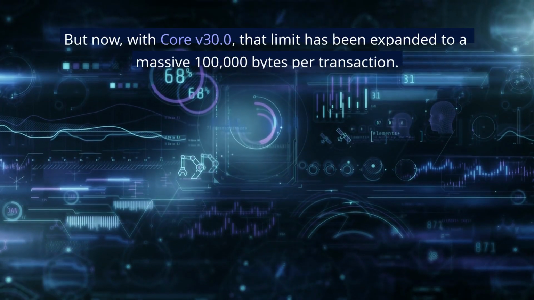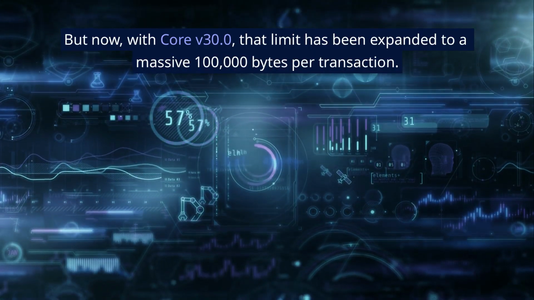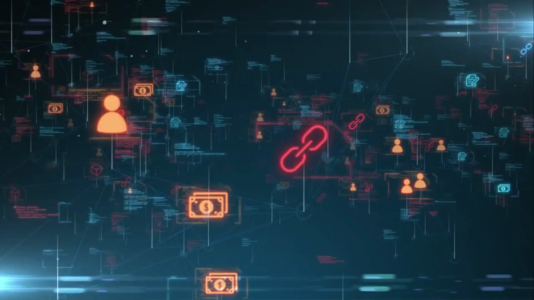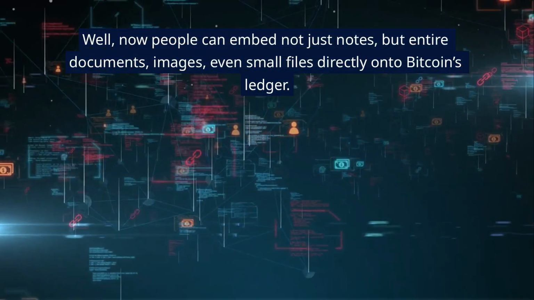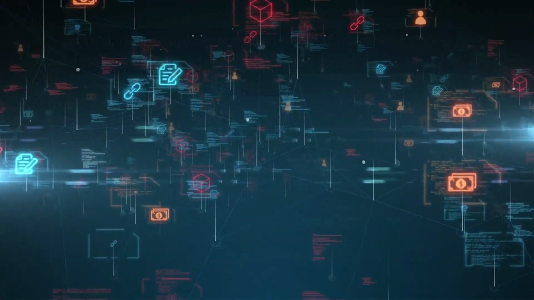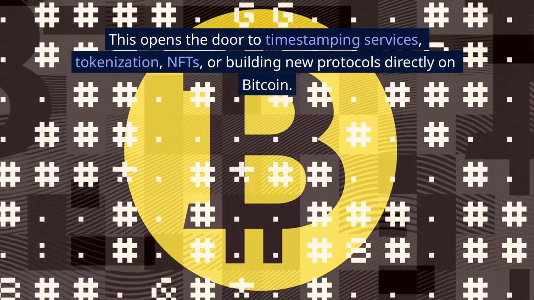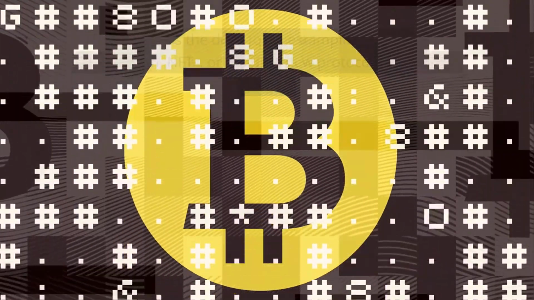But now, with Core v30.0, that limit has been expanded to a massive 100,000 bytes per transaction. What does that mean? Well, now people can embed not just notes, but entire documents, images, even small files directly onto Bitcoin's ledger. This opens the door to timestamping services, tokenization, NFTs, or building new protocols directly on Bitcoin.